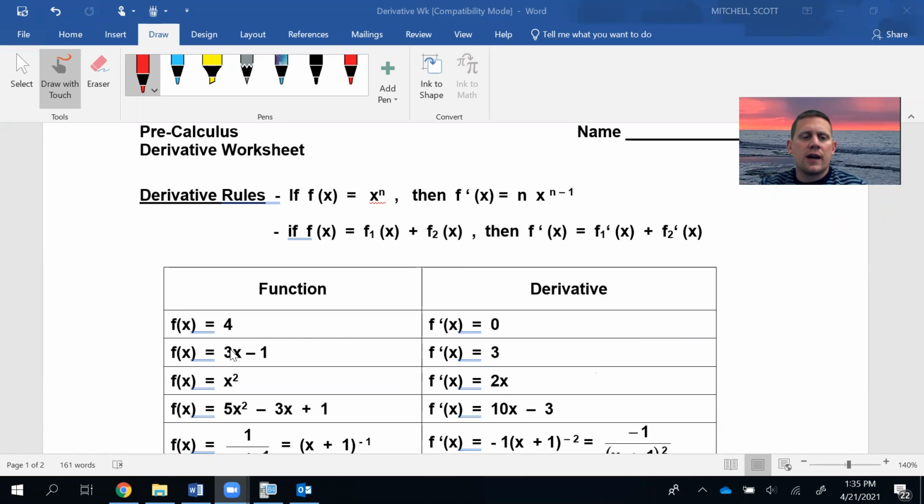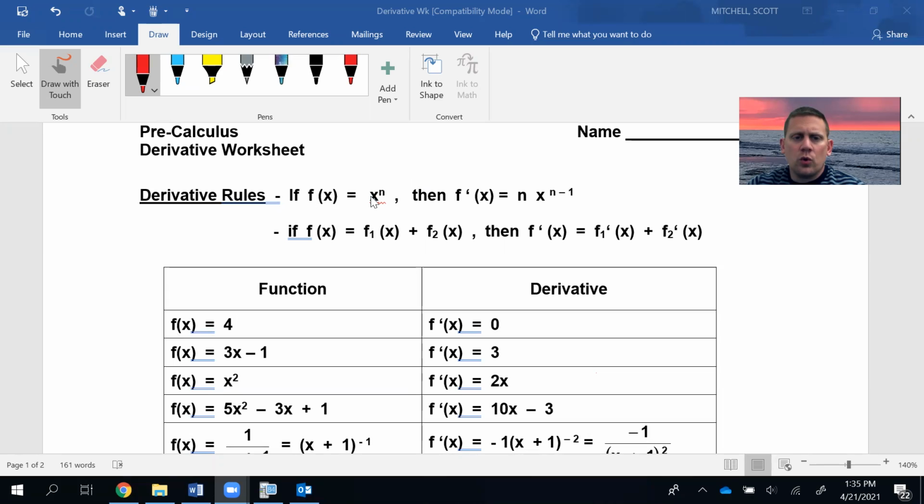Taking a look at it, the derivative of any constant is 0. What a derivative is, it's the slope of the tangent line. It's the slope of a tangent line at a certain point, or for that whole function. So the slope of a horizontal line is 0. I think of it that way. So for any constant, the derivative is always 0.